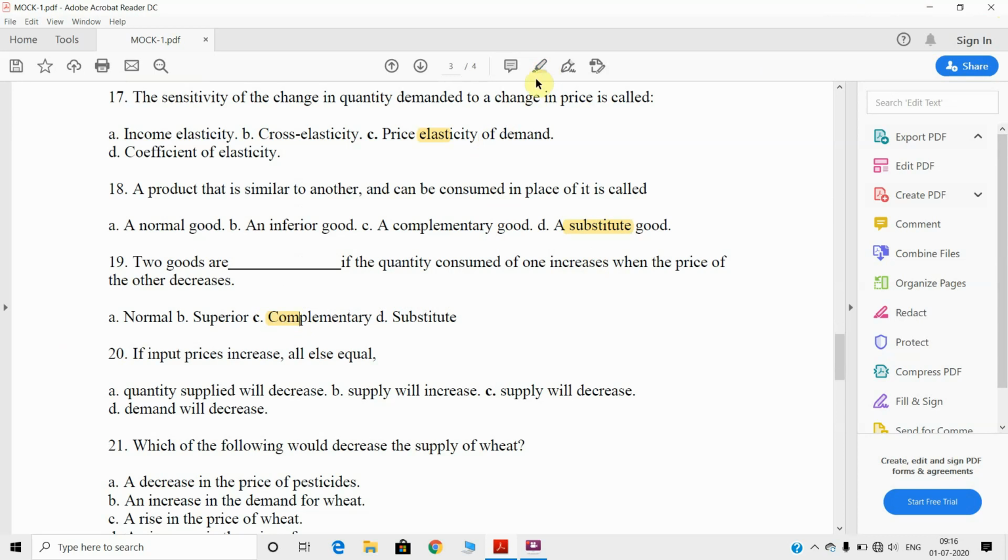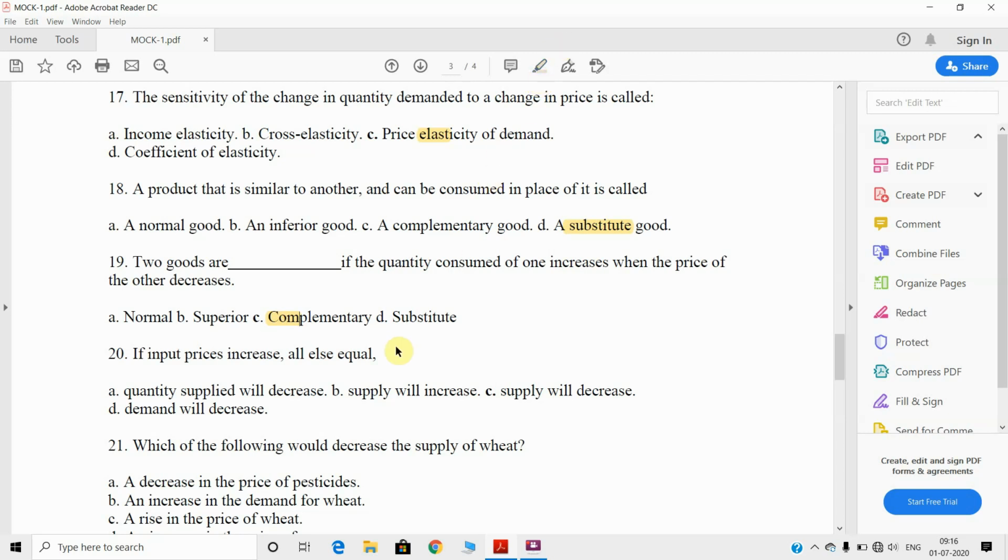Why is it negative? The quantity of one commodity increases when the price of the other commodity decreases, so that is a negative relation. But in case of substitute commodity, the cross elasticity is positive. That means the quantity consumed of one good increases when the price of the other good also increases, right? So there is a direct relation.